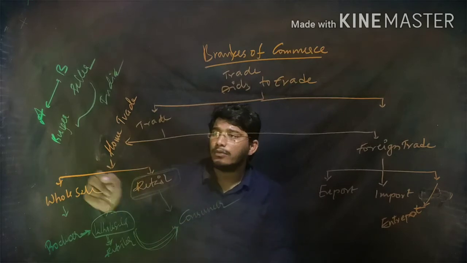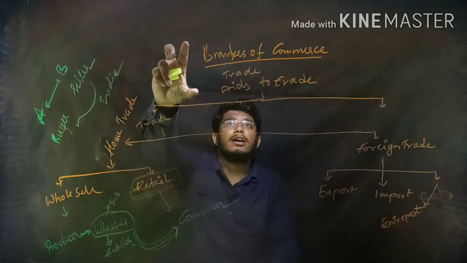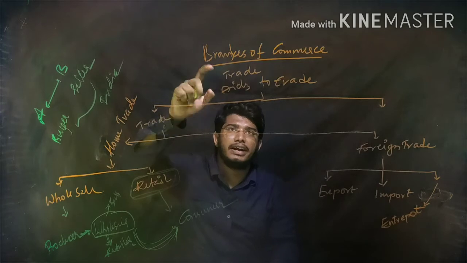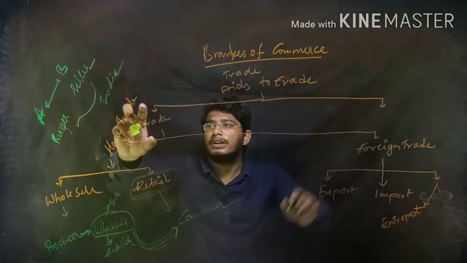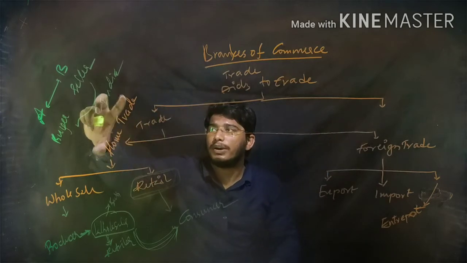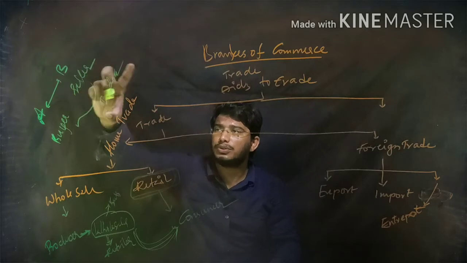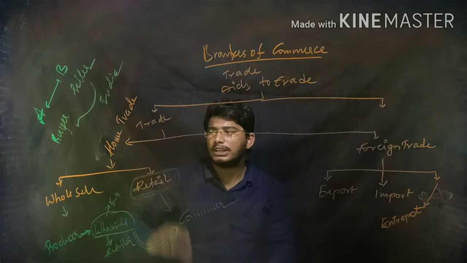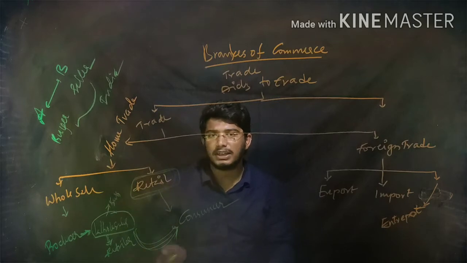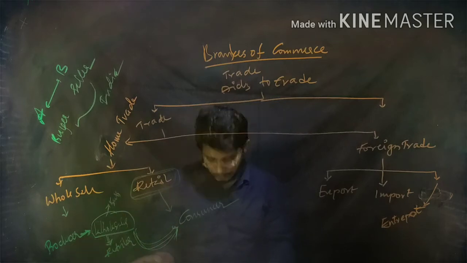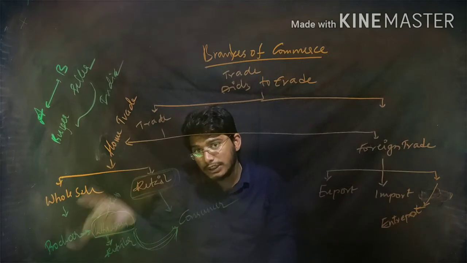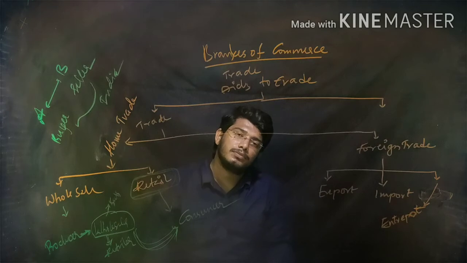Got it? The total trade, the branches of trade and commerce, are divided into two. The first one is trade and the second is aids to trade. So we'll discuss trade now. Home trade means both buyer and seller belong to the same country, and home trade is divided into two more branches. Wholesaler is the person who links the producer and retailer, and the wholesaler sells goods in bulk quantity.